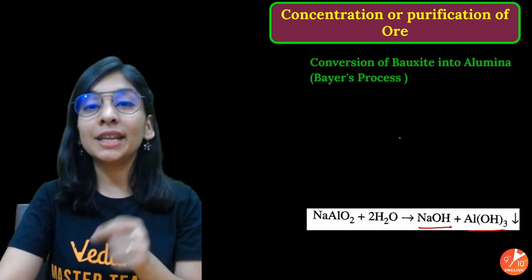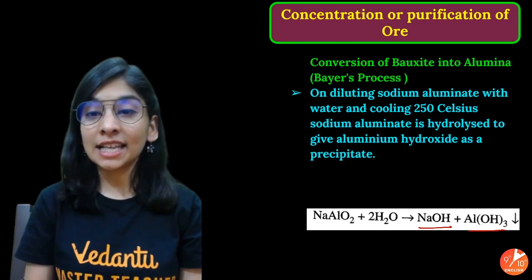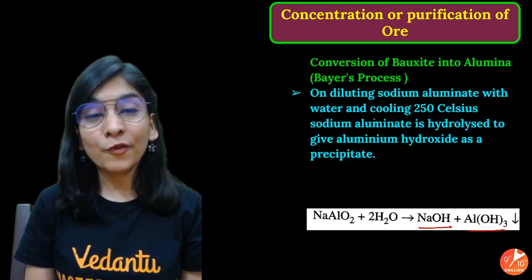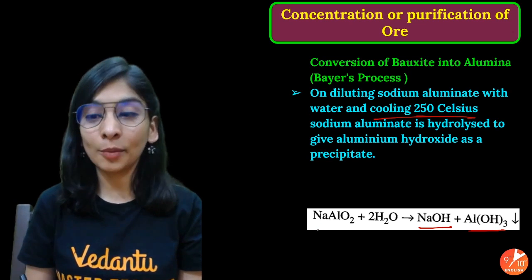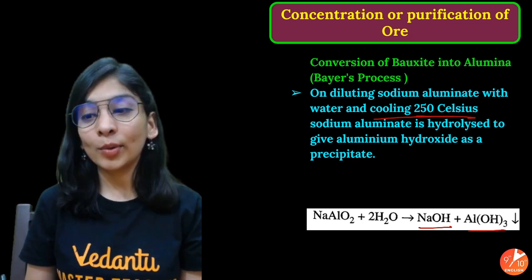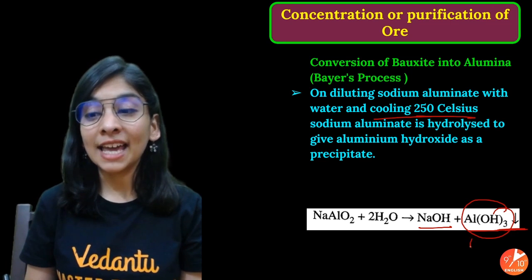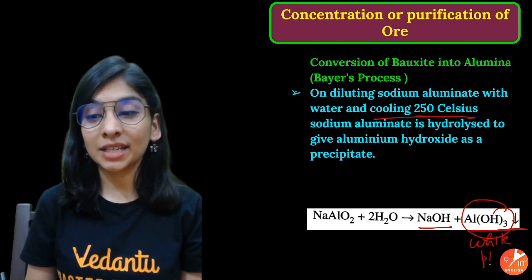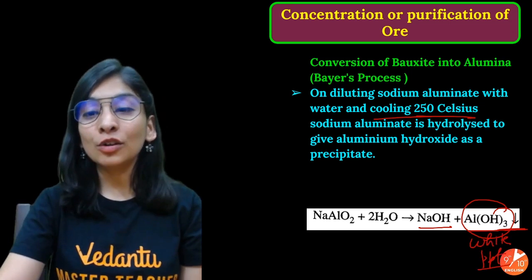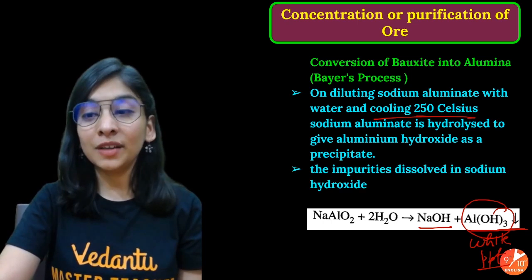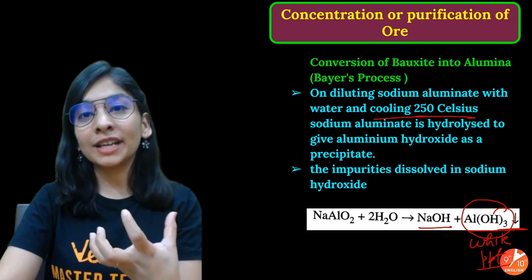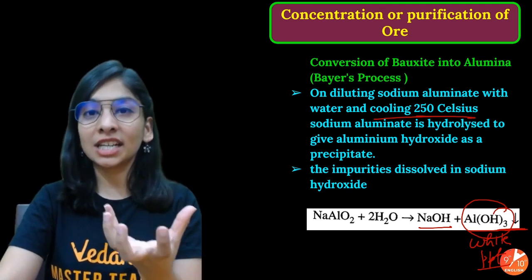Now sodium aluminate with water, when I'm heating it, see that first we'll heat it and then we'll cool to 250 degrees Celsius. What will we observe? That you will get NaOH with aluminium hydroxide, and that too is a white precipitate. White precipitate of aluminium hydroxide is going to settle down at the bottom, and other kinds of impurities will be soluble in that water and caustic soda.